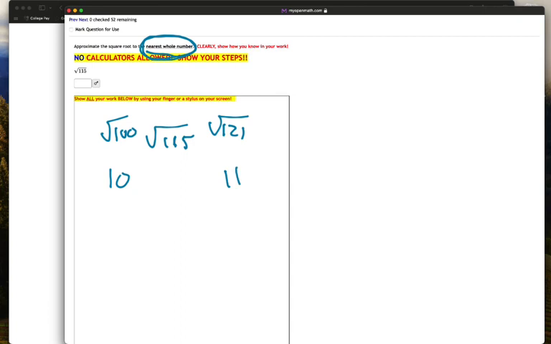So we know that the square root of 115 will be 10 point something, but that's not the question in this one. The question is whether it is closer to 10 or 11. Well, it's 15 away from 100 and only 6 away from 121. So since we are asked to round to the nearest whole number, that would be closest to 11.